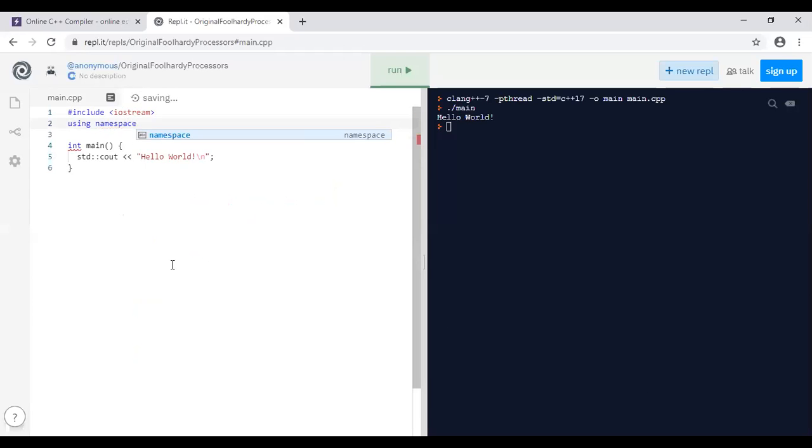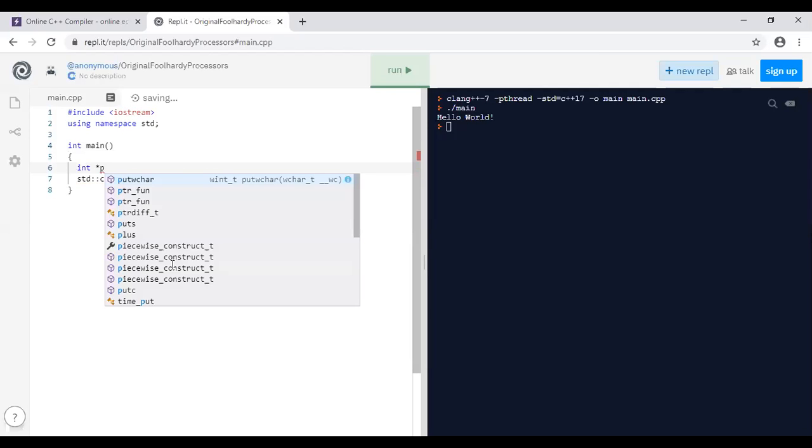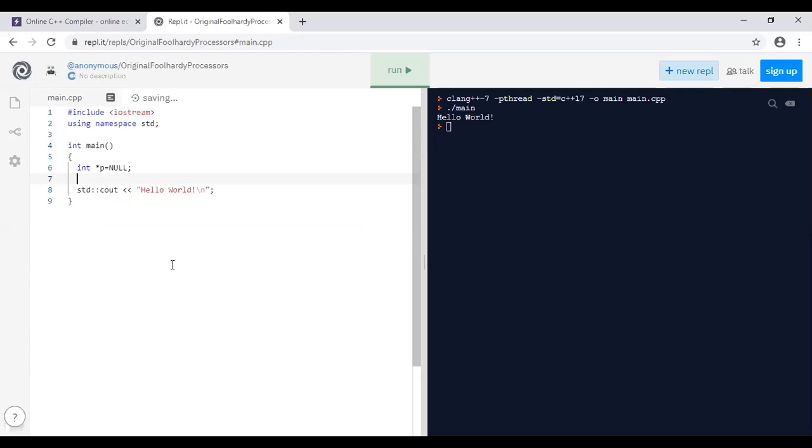Okay, so we are using all the syntaxes. Inside int main, first just create the first pointer variable. What is the syntax? int *p1 equal to NULL, as per your choice. Then next, initialize that pointer variable, p1 is equal to new int.